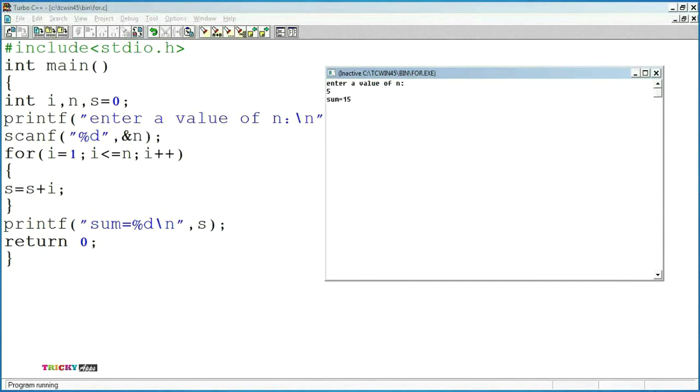Now i value is incremented to 4. 4 less than or equal to 5. The condition is true. The control will move to the loop body. So we get sum as 10.